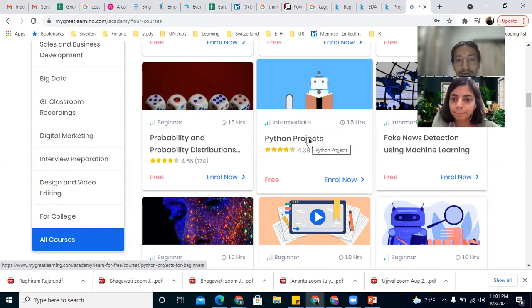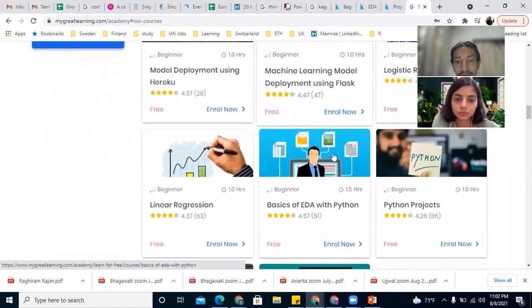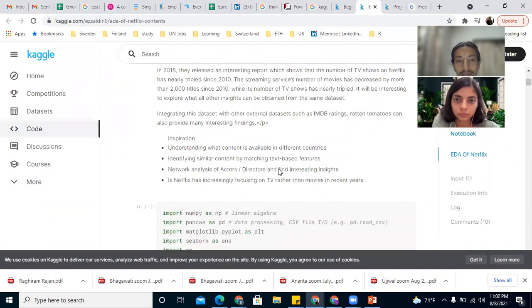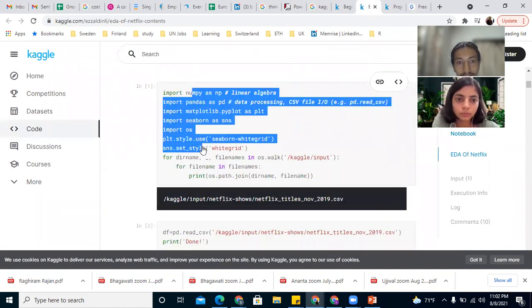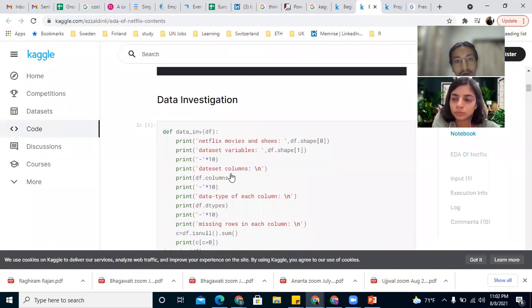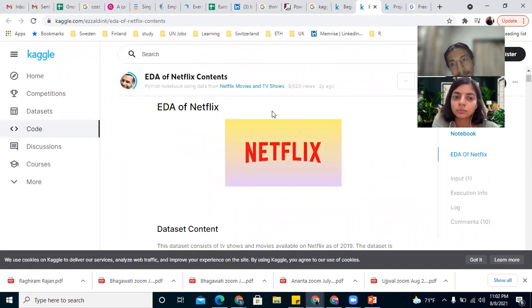You can complete this course, and you'll also receive a certificate for this, and you can show that you have completed so many projects in Python. Once you do these guided projects, you'll be able to understand what the code means, and you'll be able to work on an improved version of this existing solution for this problem.